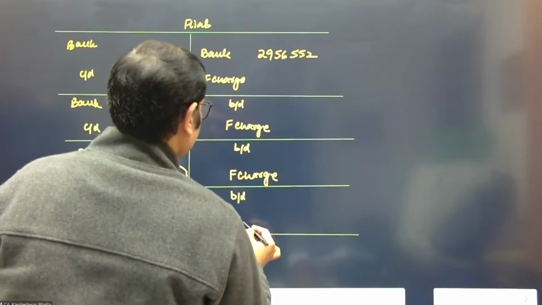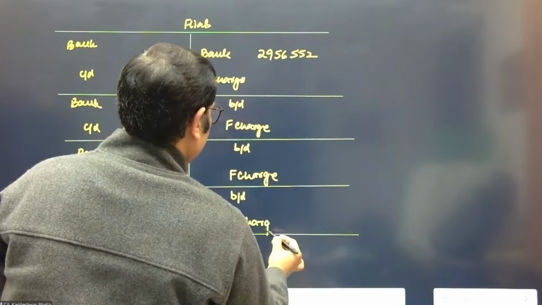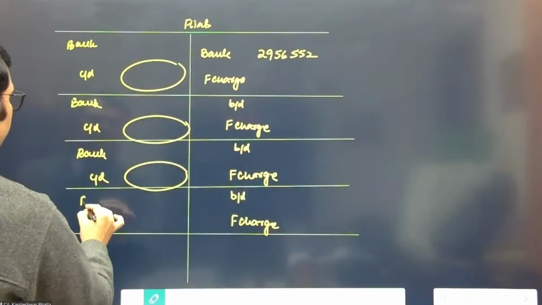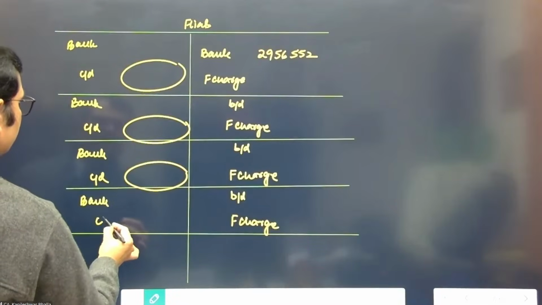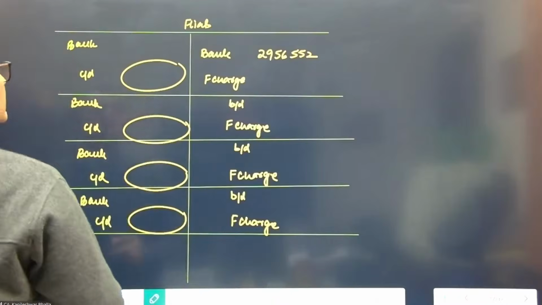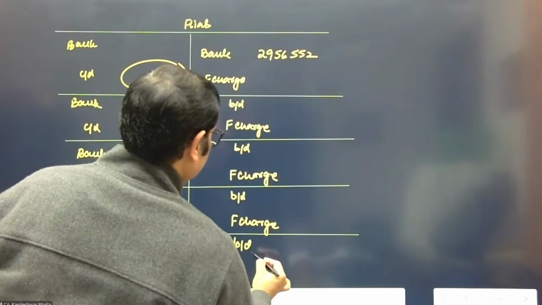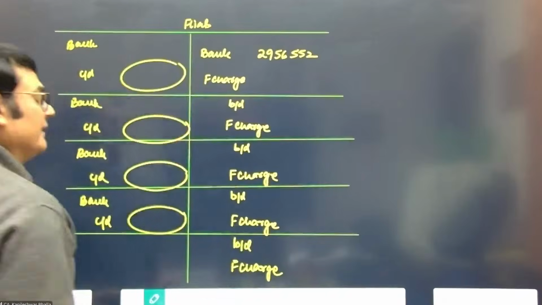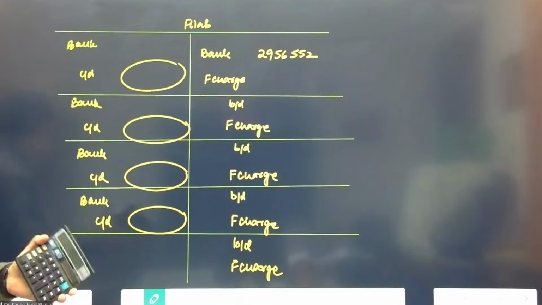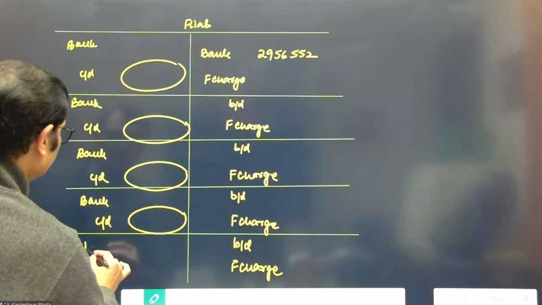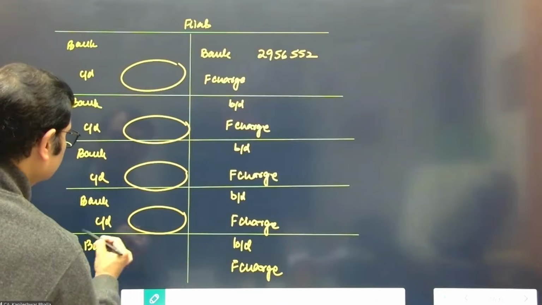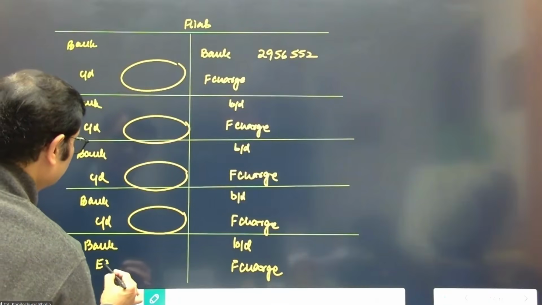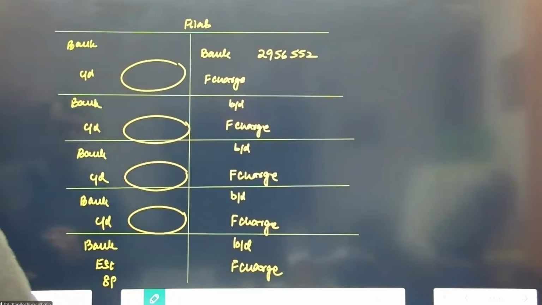Then again we take the finance charge, make the payment, and get the balance CD. Now, the finance charge in the last year will not be computed. We'll take it as a balancing figure for convenience. And we're going to pay the interest, and the rest is principal, which is equity, share capital, and premium.